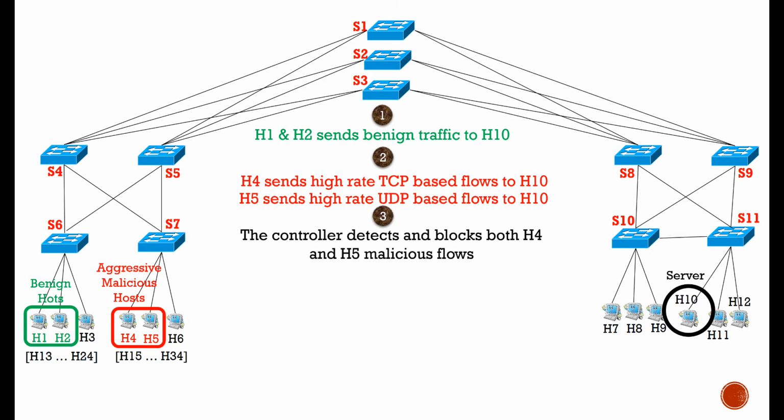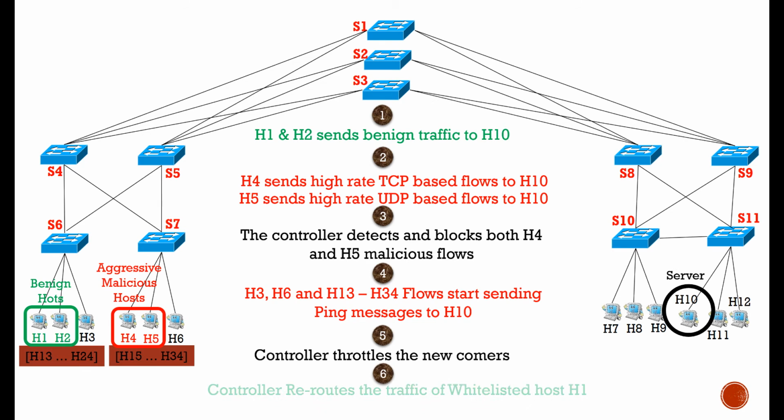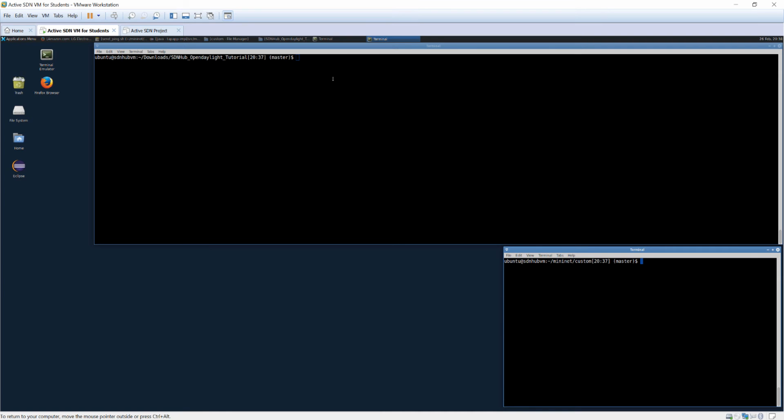During the aggressive DDoS attack, host H4 and H5 send high volume traffic. I'm using Scapy to generate different types of attack traffic. During the stealthy phase of the DDoS attack, I initiate many hosts which then send benign-like traffic to cause flooding. So let's go to the demo.